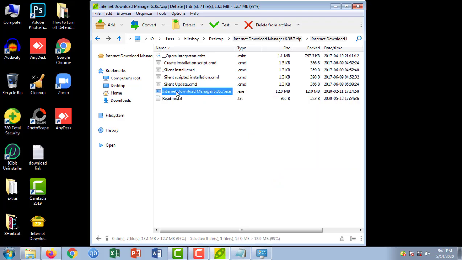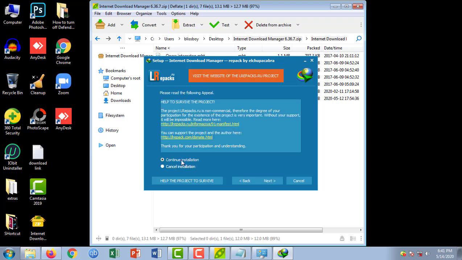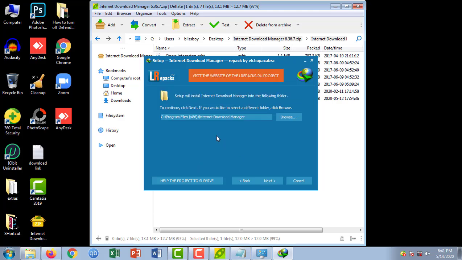So let's double click Internet Download Manager now. We are going to install it. Guys, believe me, this is the world's best download manager. It provides the fastest speed for downloading any kind of files or softwares or videos. Now you can see 2 options here. You can just click next and continue, again next, again next.